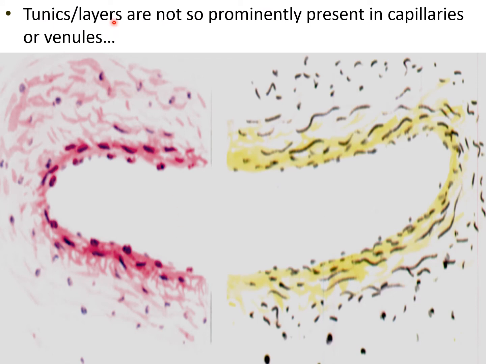So tunica layers are not so prominently present in the capillary or the venule. This one is the section of this capillary.